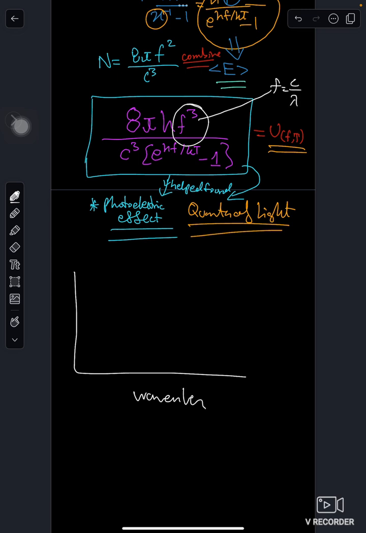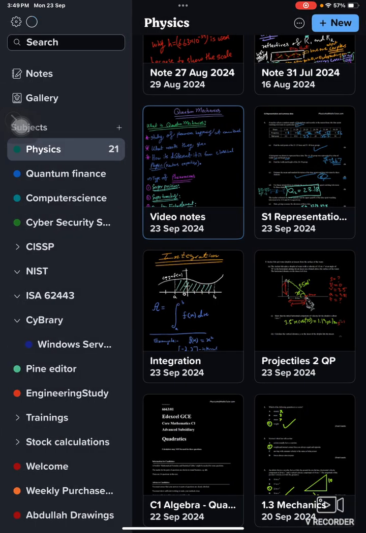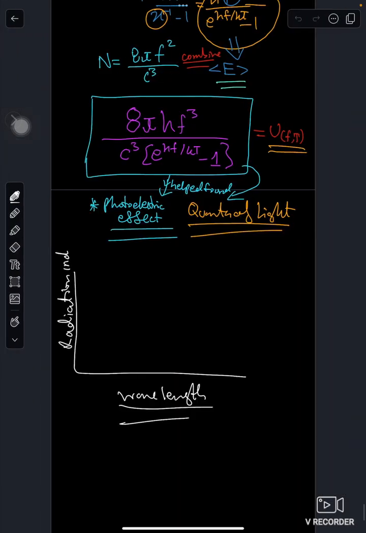Wavelength, and this is radiation or energy density. Radiation density means intensity in density.